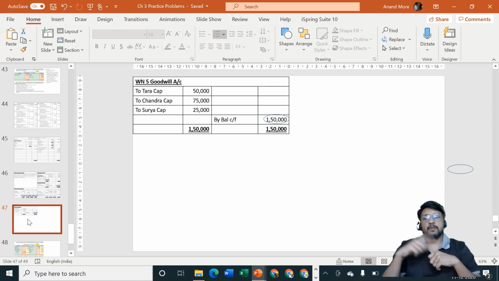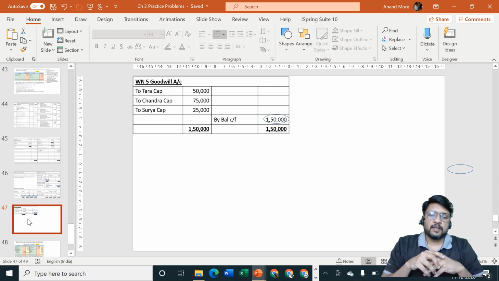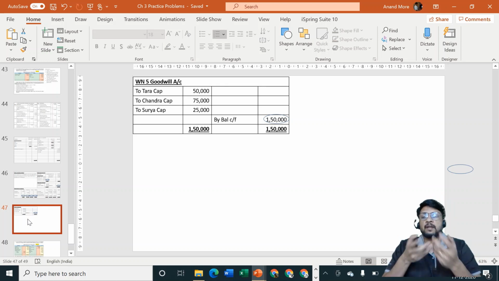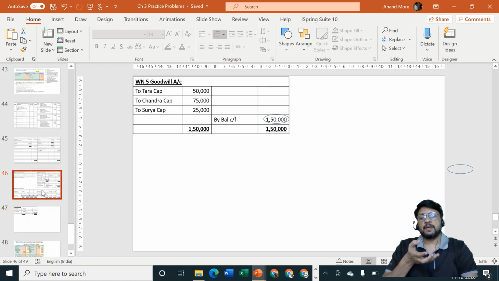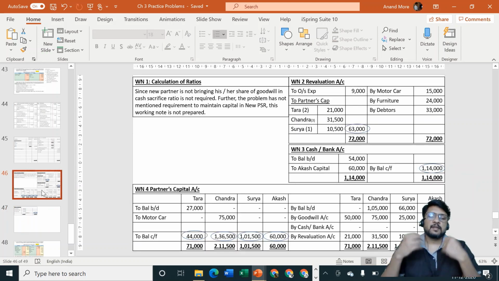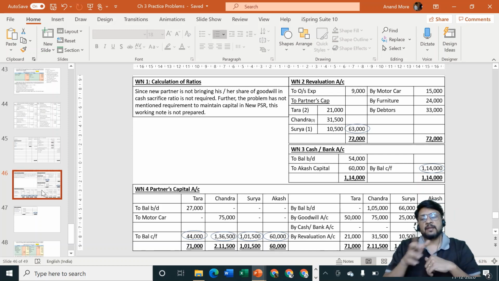Okay. And working note number 1, that is calculation of ratio. We have left the space there, but then we understood that since goodwill is not brought in cash, we don't require sacrifice ratio. Further, there is no adjustment to maintain the capital balance in new PSR, so new PSR also need not be calculated. Neither sacrifice ratio is required nor new PSR is required. So although we were having the space provided for the same, we did not use it. So in examination you can drop that particular working if such a situation comes. And most important, the problem has journal entries, so don't forget that. Directly don't jump into ledger. Ledger are all working notes.